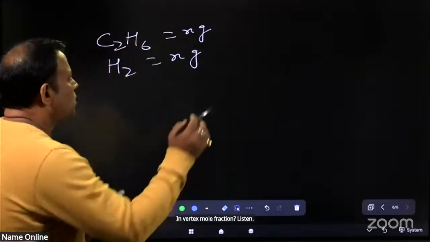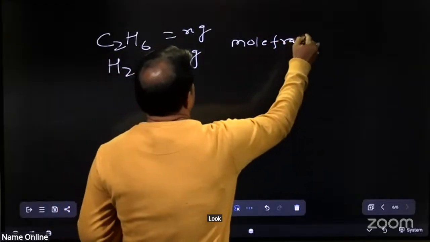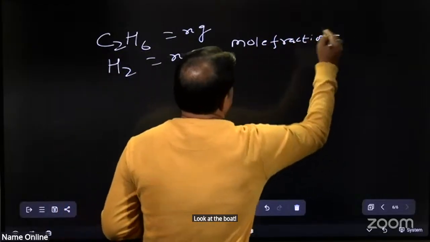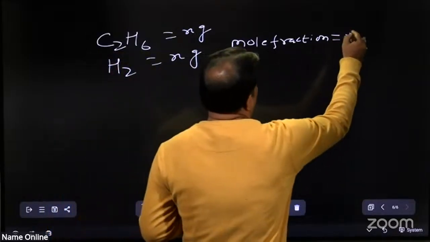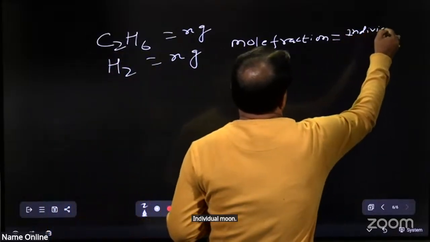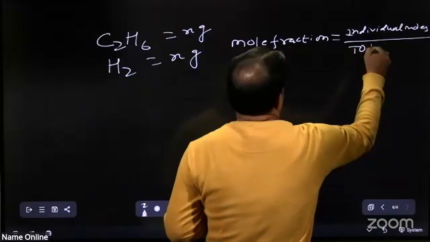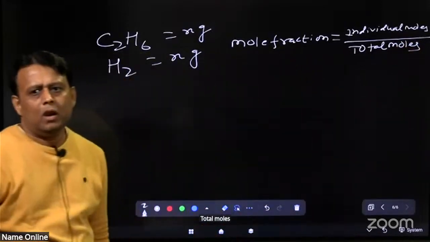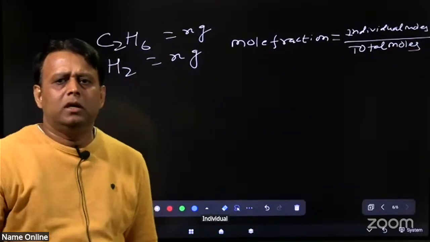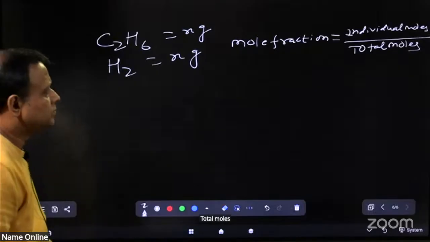Look at the board: mole fraction is equal to individual moles divided by total moles.